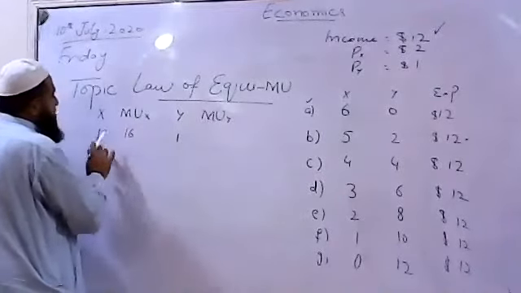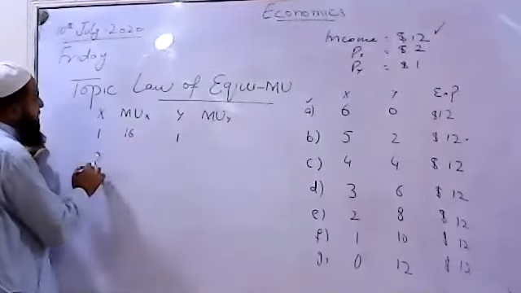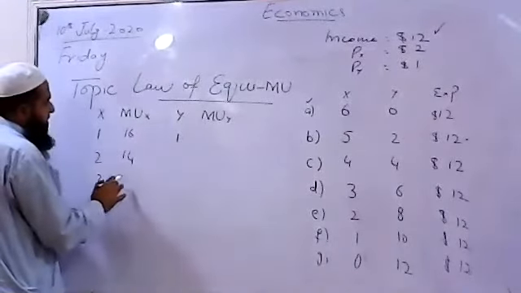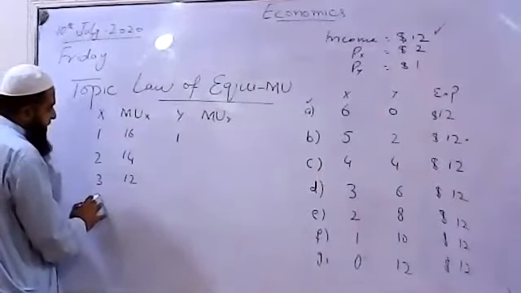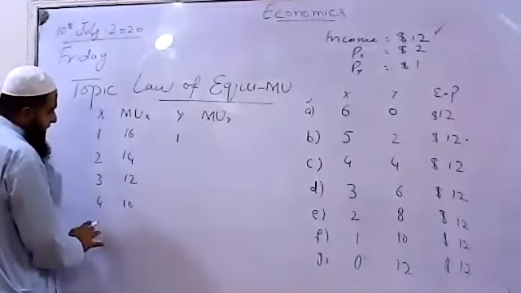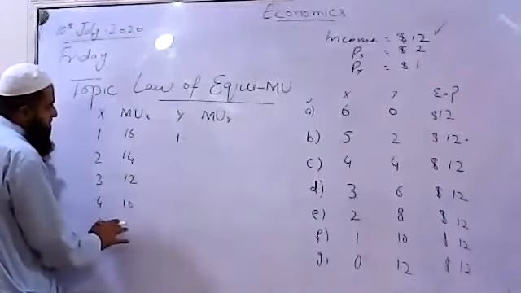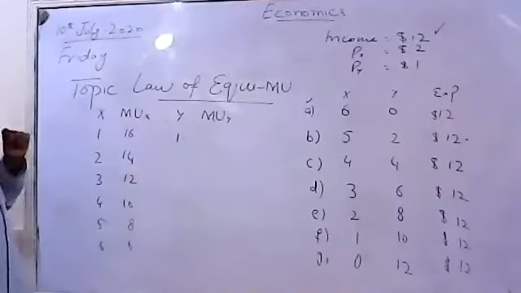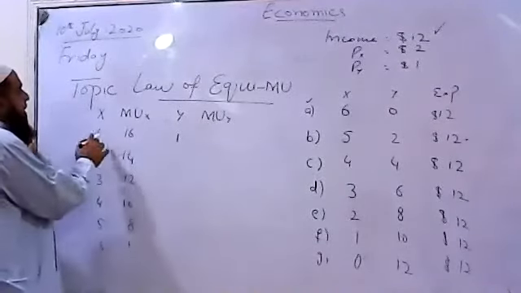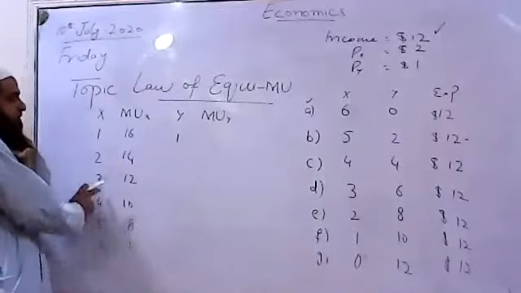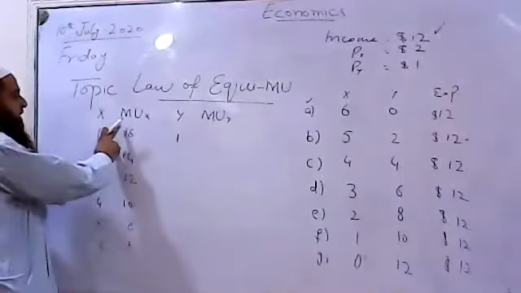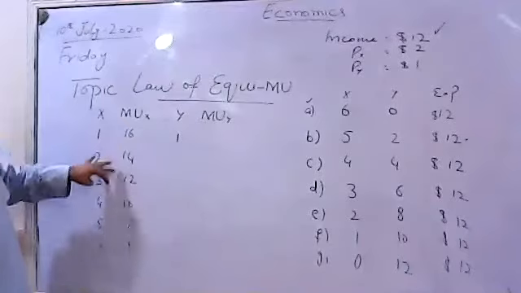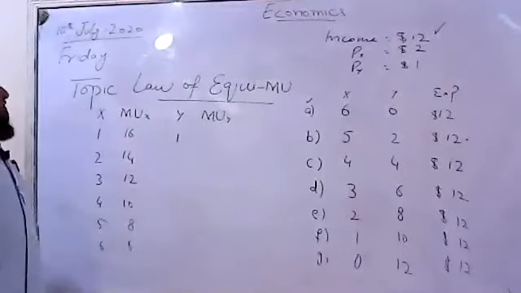It starts from 16. The first unit gives the consumer a marginal utility of 16, the second unit 14, the third unit 12, the fourth unit 10, the fifth unit 8, and the sixth unit 6. You can see as successive units are consumed, the additional utility of X is diminishing. These are hypothetical values. I have taken them myself in order to explain the law to you.